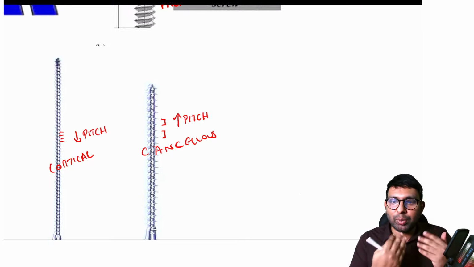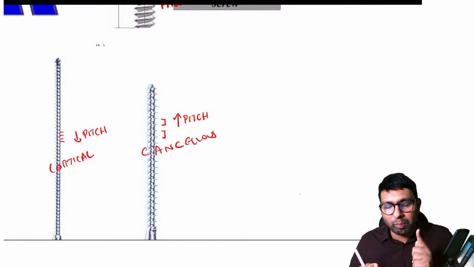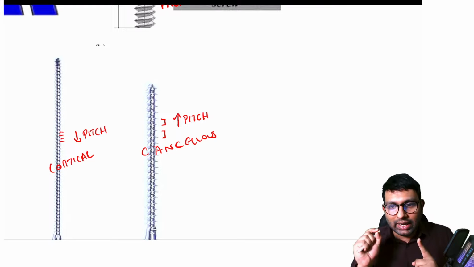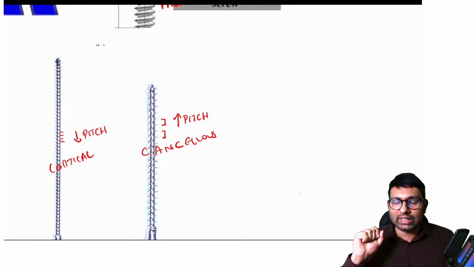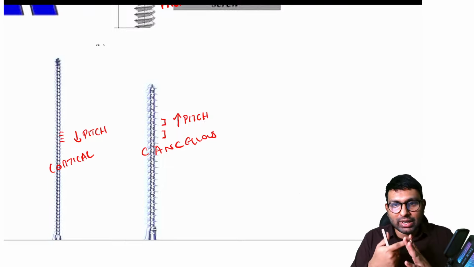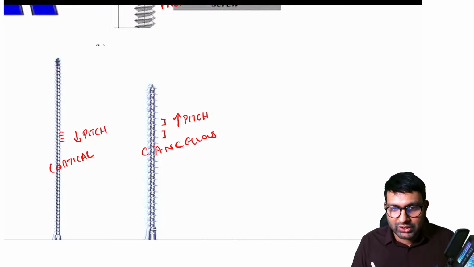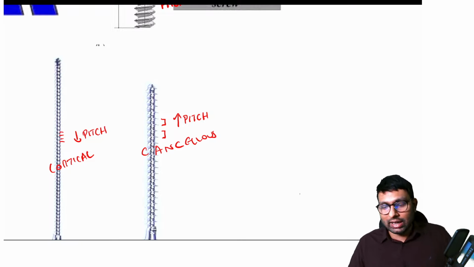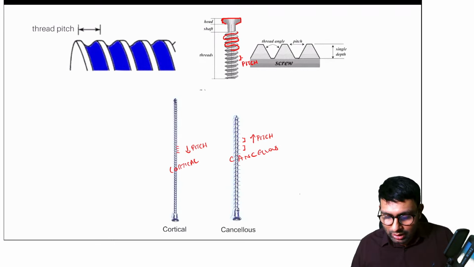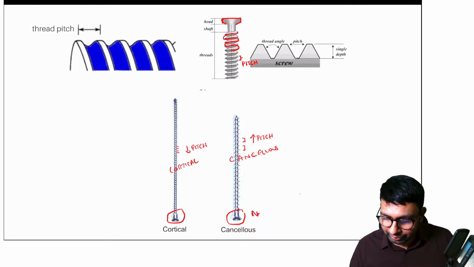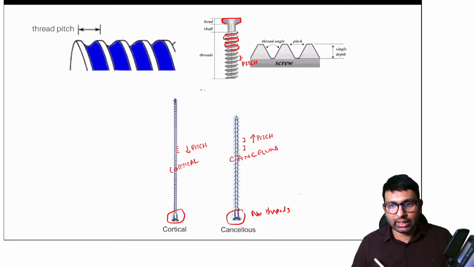But in cortical bone, the problem is different. In cortical bone, the bone is so compact that you cannot put a screw that can easily pierce that compact bone, and that is why we need a structure that is hard, and that is why pitch is very less, but we have a lot of threads in a cortical bone because it should be easily piercing a compact bone. That is the difference between cortical and cancellous bone. The pitch is less in cortical bone, it is more in cancellous bone. But look at the head in both cancellous and cortical screws. The head has no threads in it.